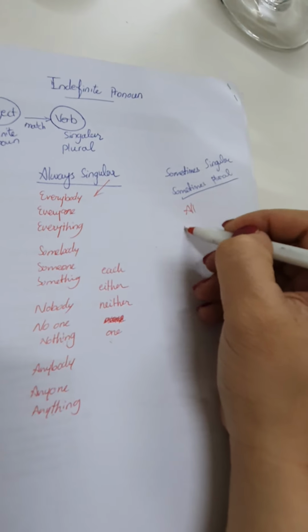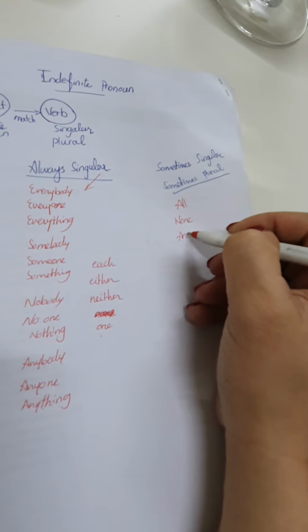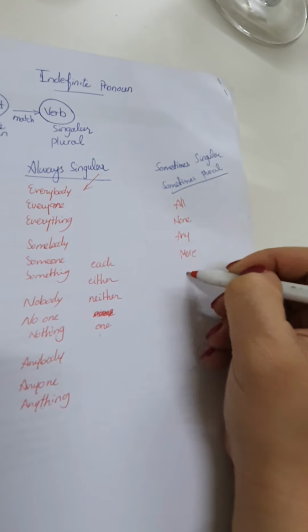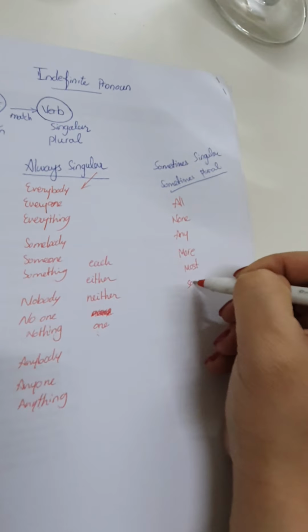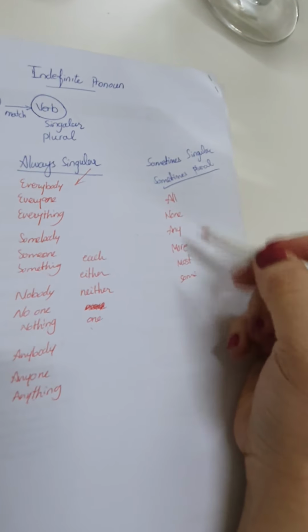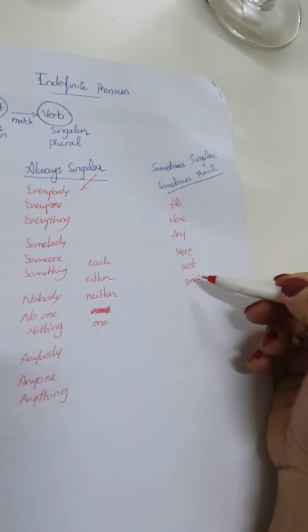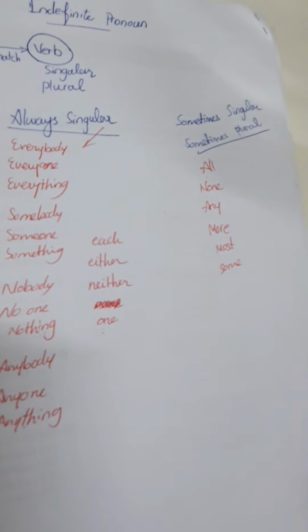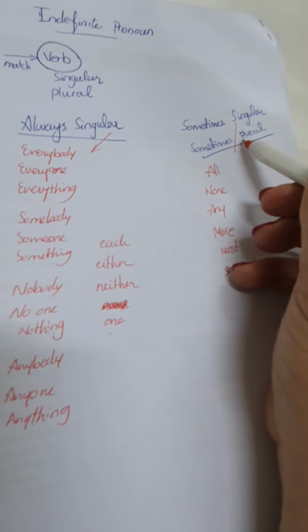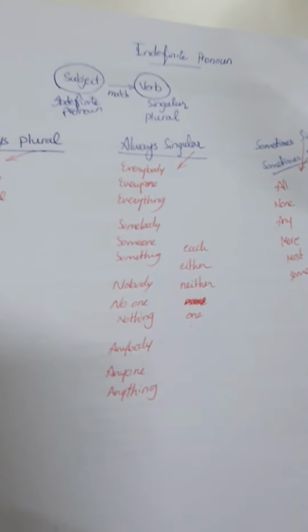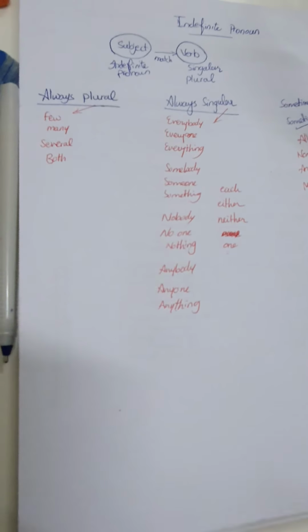All, none, any, more, most, some. Sometimes singular, sometimes plural. Okay? So, here goes.